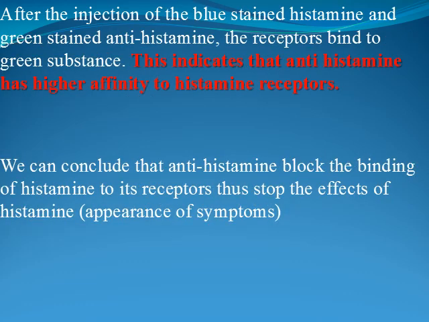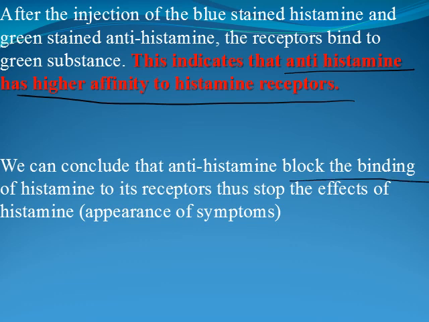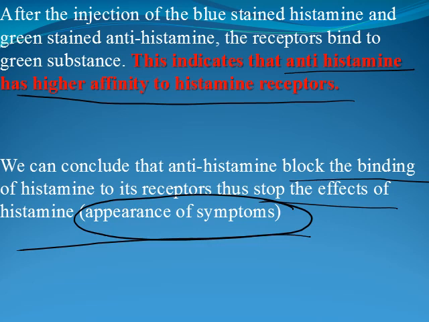In experiment 3, after the injection of blue stained histamine and green stained antihistamine, the receptors bind to the green substance. This indicates that antihistamine has higher affinity to histamine receptors. What can we conclude? We can conclude that the antihistamine blocks the binding of histamine to its receptor, thus stopping the effects of histamine, which is the appearance of the symptoms.